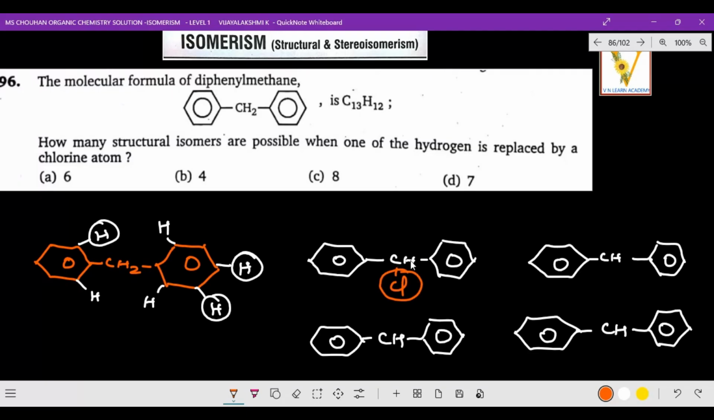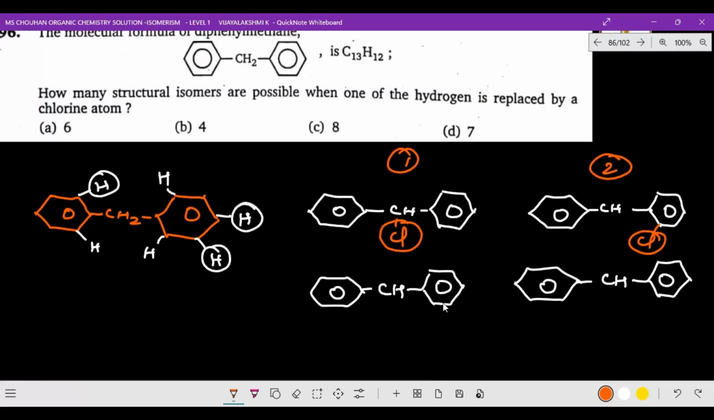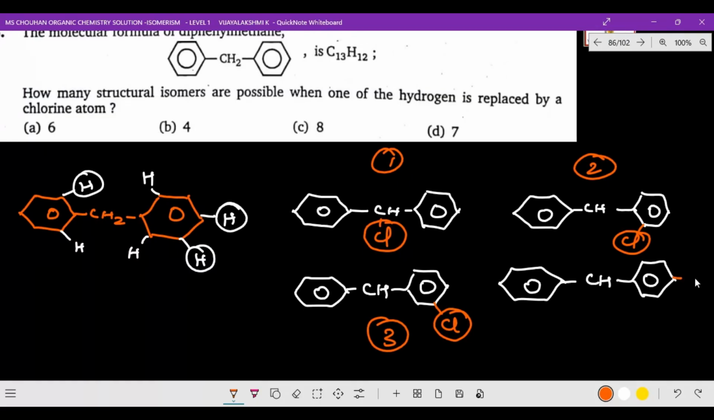Right, so CH2, where one chlorine atom is fixed. So this is one isomer. And the second isomer, here CH and here one Cl can be fixed. So this is the second isomer. And the third isomer, you see, this is one, and here we have already fixed. And here Cl, can we bring it? So this is a third isomer. And one more thing, if we put Cl here, this is the fourth isomer.